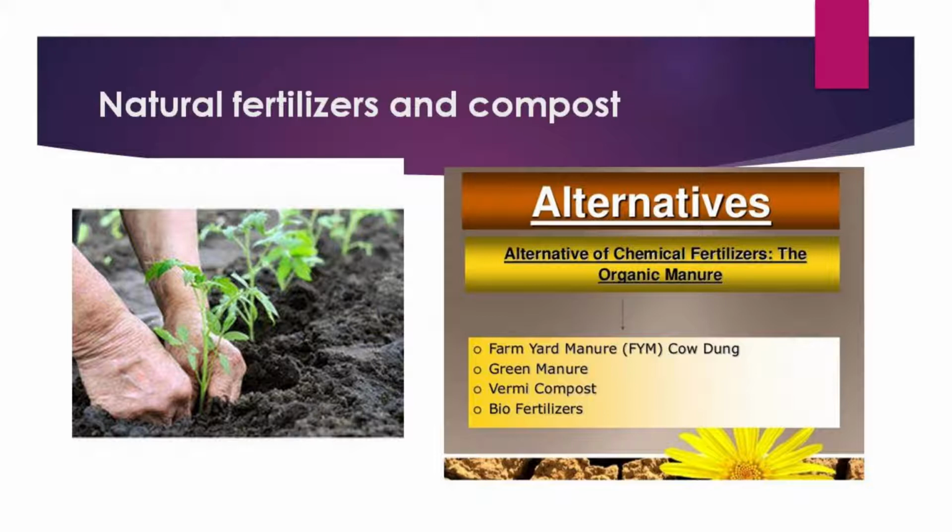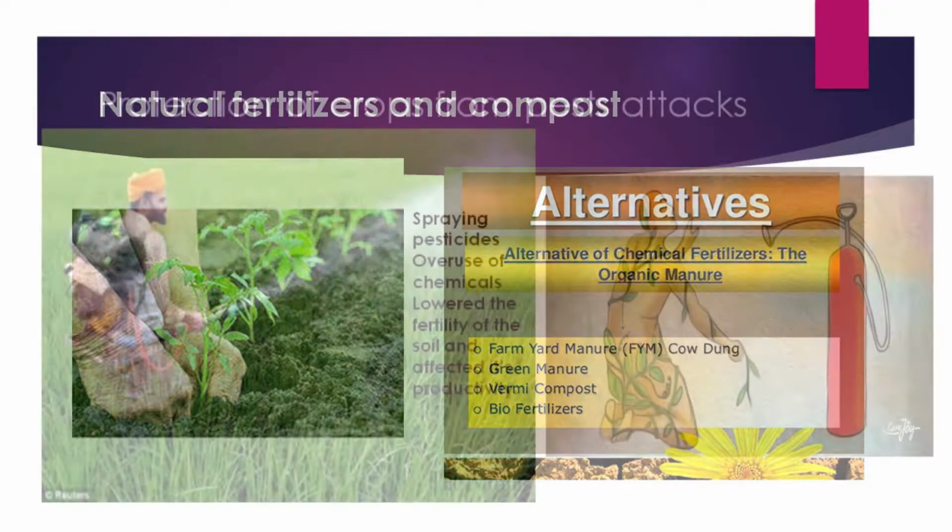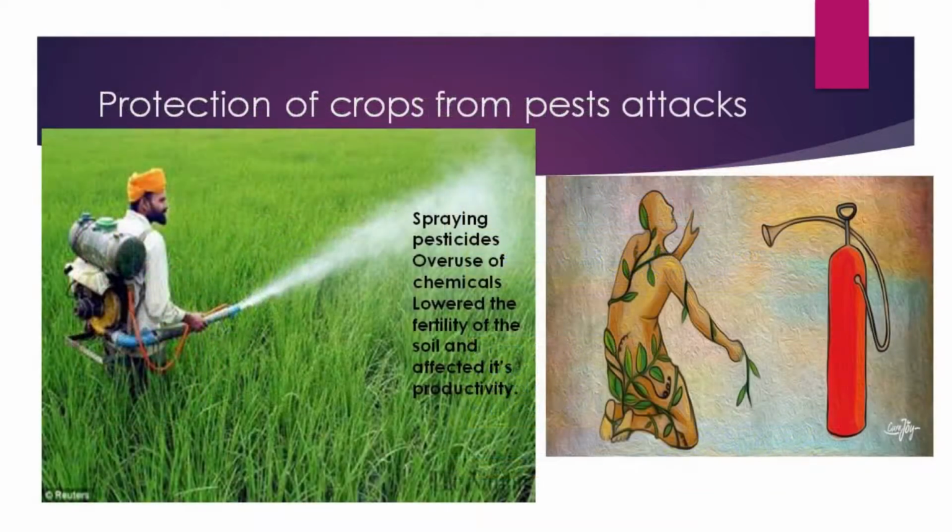Now, sometimes the farmers have to take care of the crop. Why? Because insects and pests attack the crop, so they have to protect their crop. Protection of crops. Diseases and pest attacks can damage crops in the fields. As a remedy, insecticides and pesticides are sprayed on crops, or certain chemicals are rubbed on the seeds before sowing. So that will control the pest.